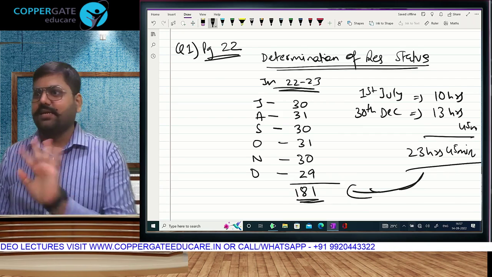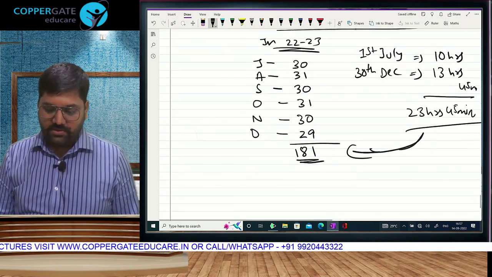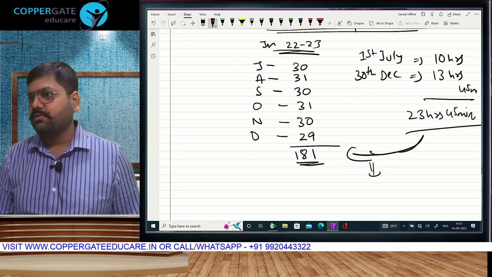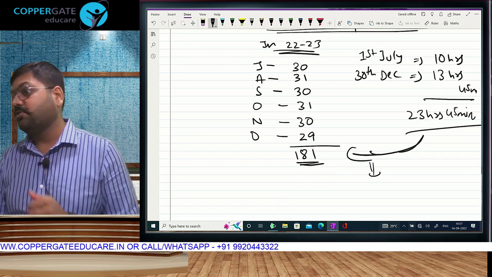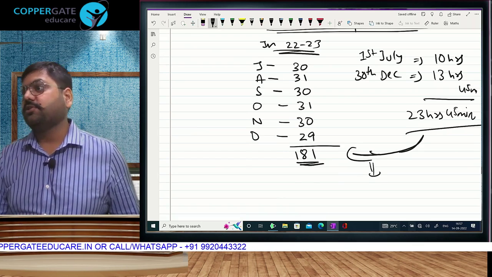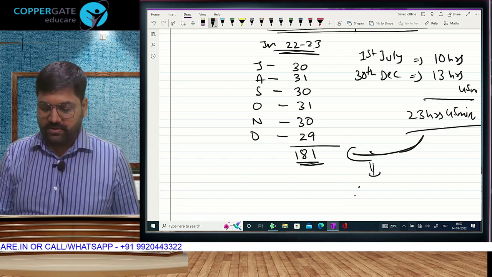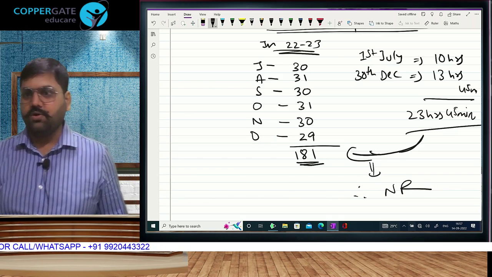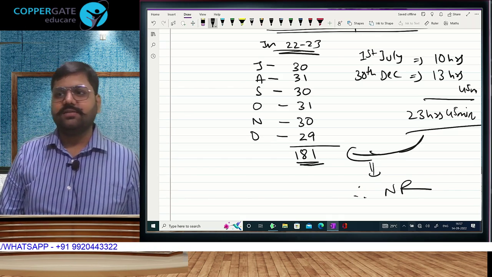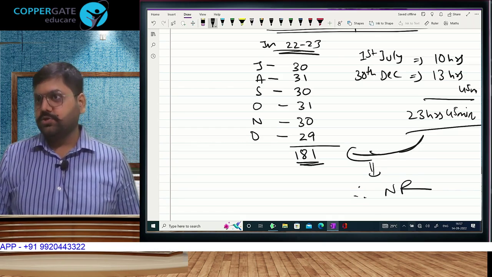Still RNOR, because it is the first time, so there is no question of the last 4 years, the last 7 years or the last 10 years. But this year he is not completing 182. He is completing 60 but not 365. The question does not say anything about his income, so you can't assume it is more than 15 lakh. Therefore, the assessee is a non-resident. Did you understand? This is how you are going to analyze and solve.